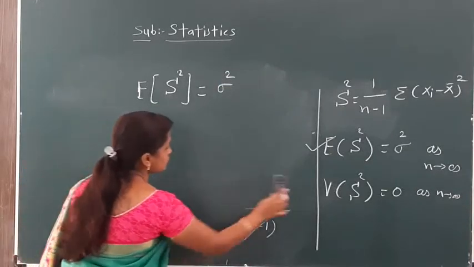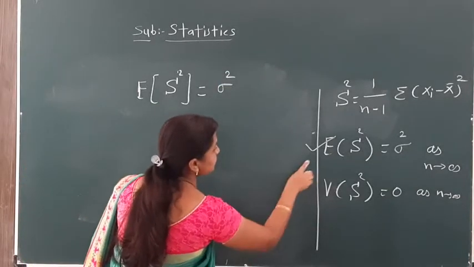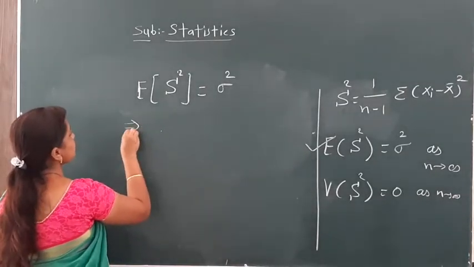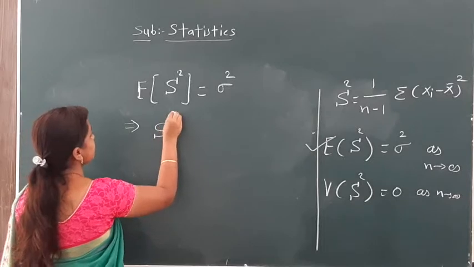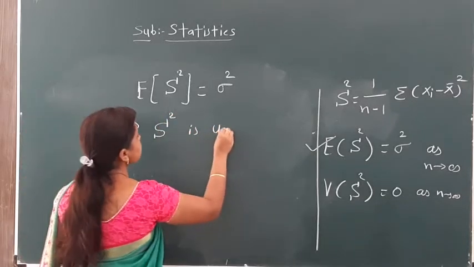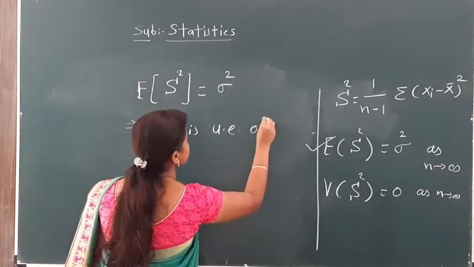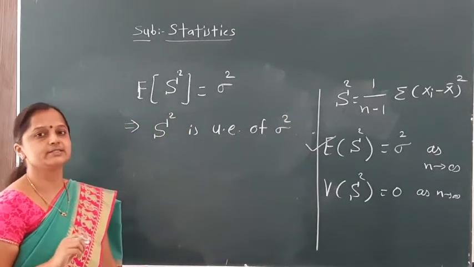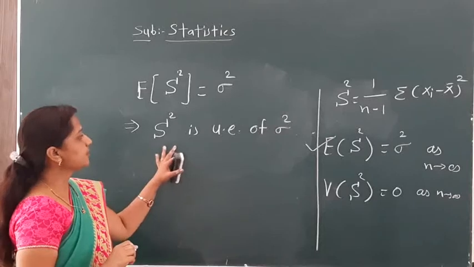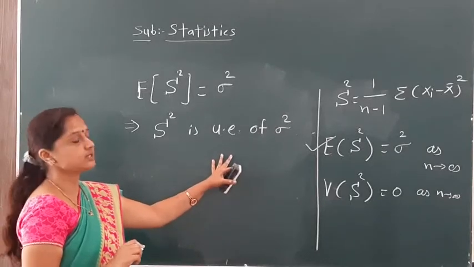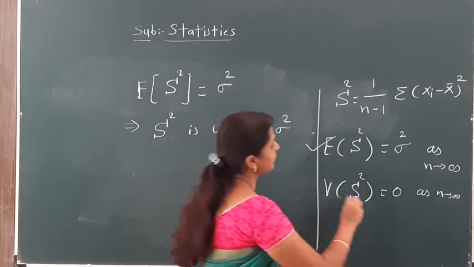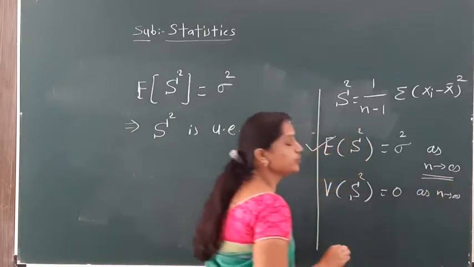So our first condition is satisfied, that the expectation of S square is equal to sigma square, which implies that S square is an unbiased estimator of sigma square. This we have already proved in unbiased estimation. Now we have to check consistency. For checking consistency, the main condition is that n tends to infinity.